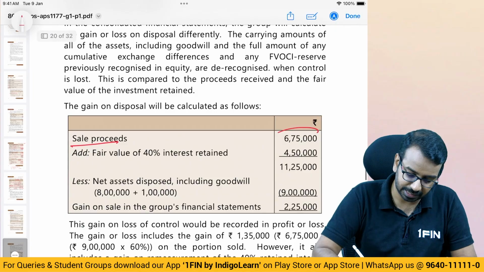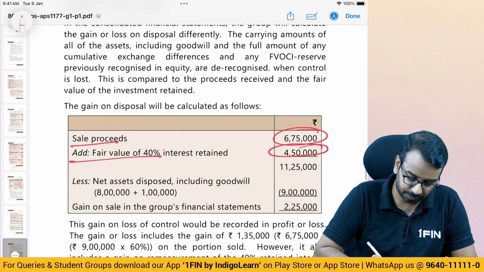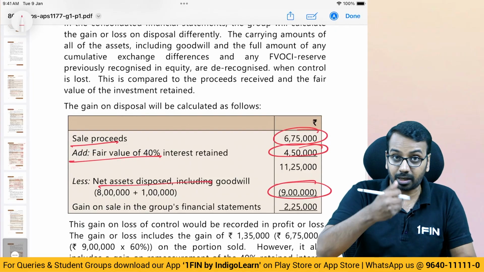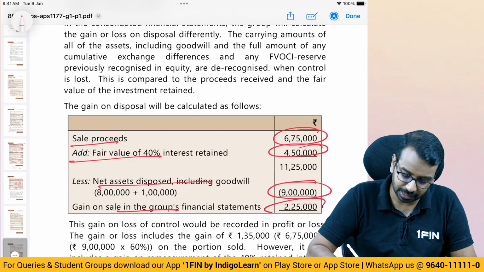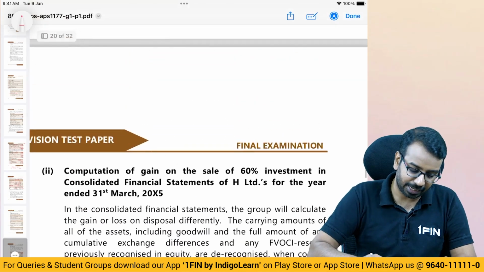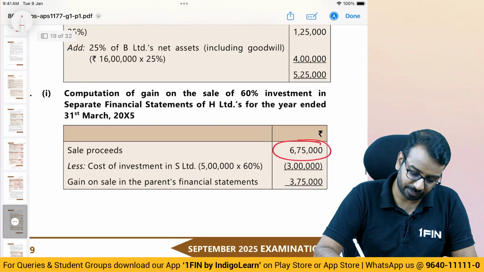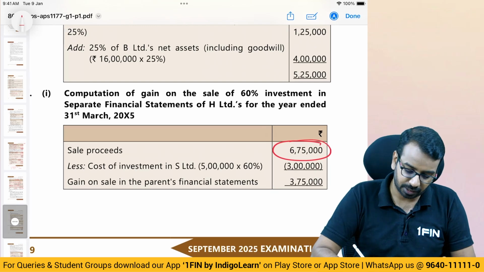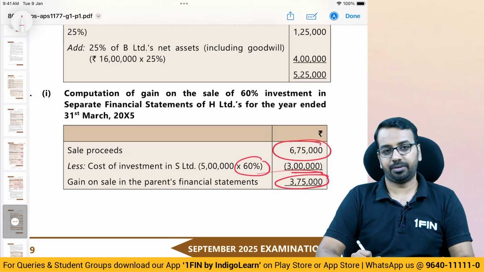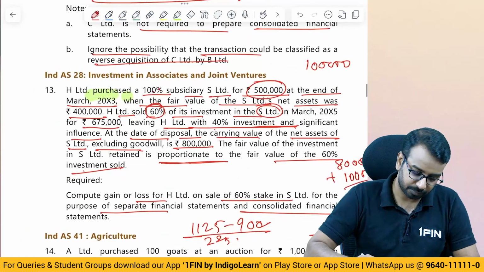So sale proceeds 675, fair value retained 450, net asset disposed 9 lakhs. 100% is derecognized, gain on sale is 225 in the group financial. In the standalone financial statement, it is simple. 675 is what you transferred, cost is 3, net profit is 375. Okay, so simple one.